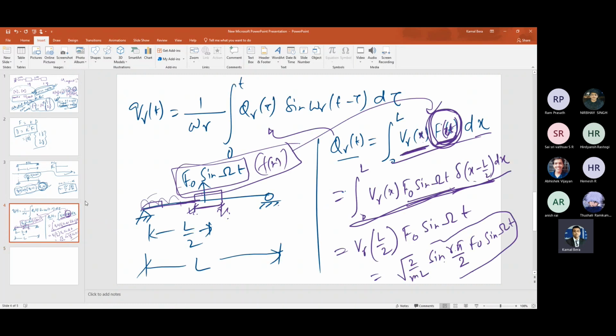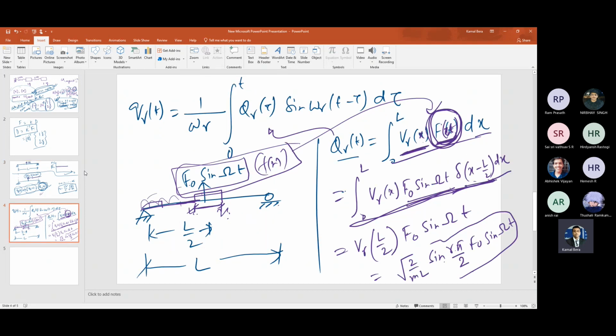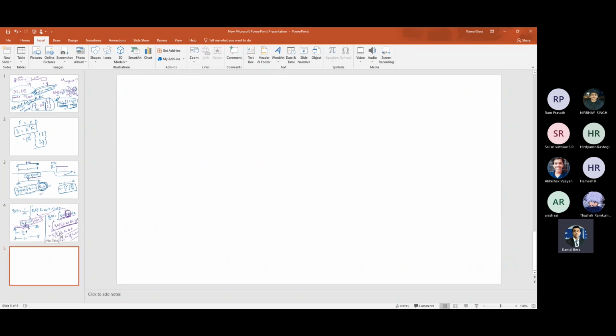First of all, the two problems that I discussed, right? The first problem that we discussed in the class is the force at the middle of the span, which is nothing but a step load, and the present discussion is again a single load acting at the middle of the span, but it is sinusoidally varying. For both these cases, I have used the Dirac delta function approach to integrate it, because the question is regarding how to integrate it.